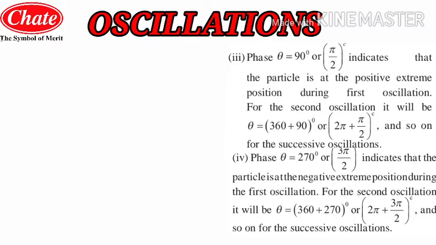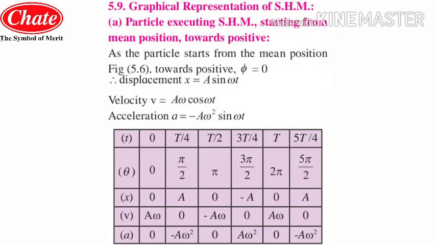Now we will see the next part of this oscillation chapter. Students, we will be learning about the graphical representation of SHM. We will see the graphs of a particle performing SHM starting from the mean position towards the positive side. We will represent graphically the displacement, velocity and acceleration, step by step. First of all, we will prepare a table to use for the graphical representation.